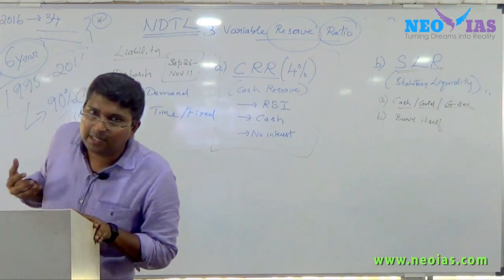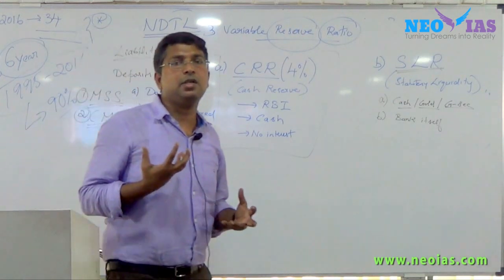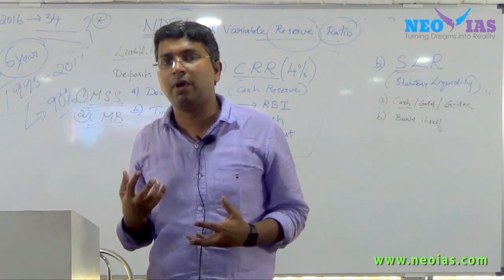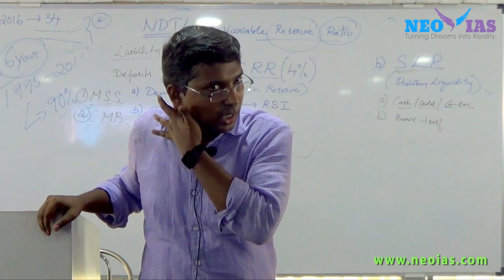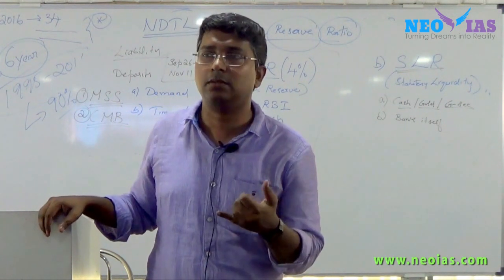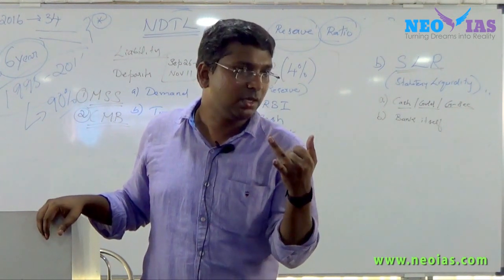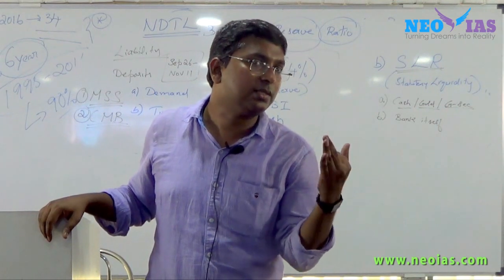Now see, these are the three conventional mechanisms used by the Reserve Bank to control money supply: bank rate, open market operation, and variable reserve ratio.